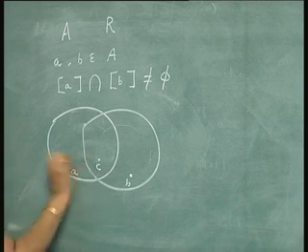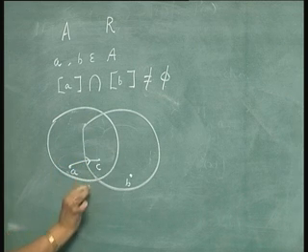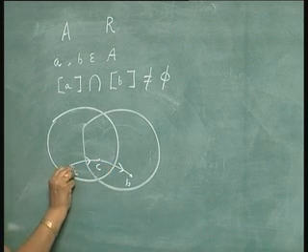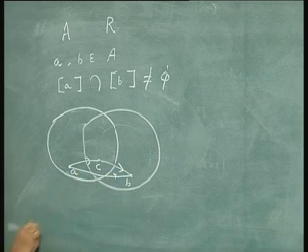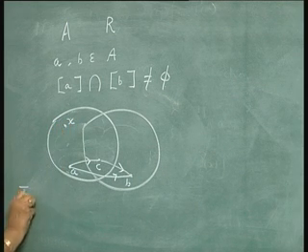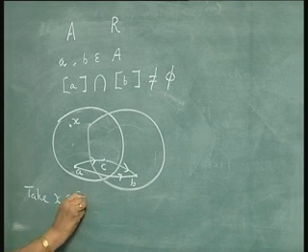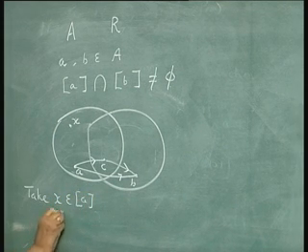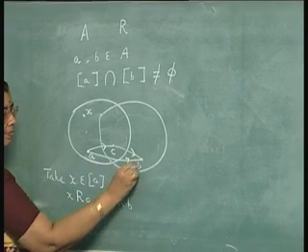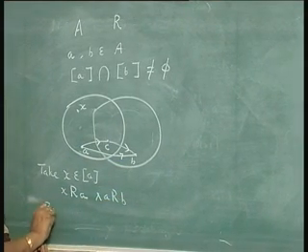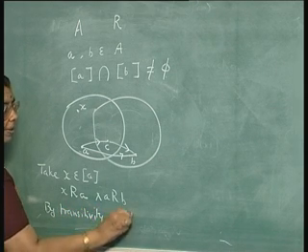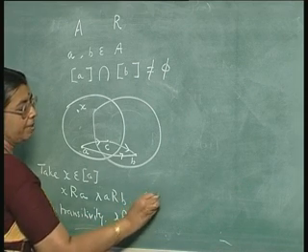Now, because A and C are in this equivalence class, A will be related to C, and because C and B are in this equivalence class, C will be related to B. By the transitive property, A will be related to B. Now, take some arbitrary element x belonging to the equivalence class of A. Then x is related to A, and we know that A is related to B. So, by transitivity x will be related to B, and what does that mean? That means x belongs to the equivalence class of B.